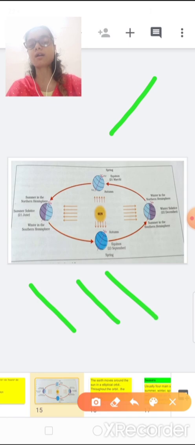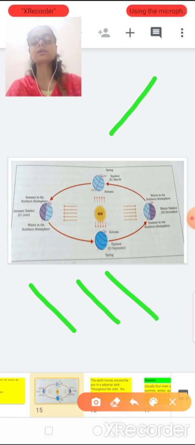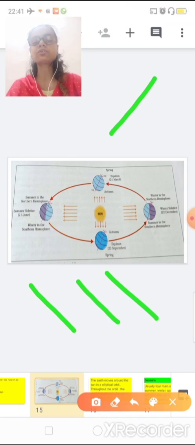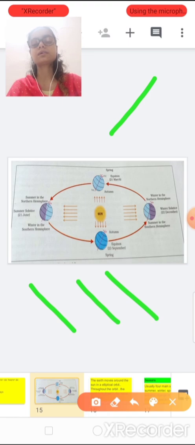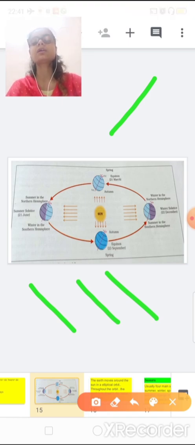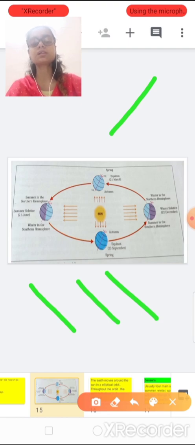It never goes this way in any diagram. So whether the earth is in front of the sun or far from the sun, it's tilted in the same direction. You can observe this in the diagram.